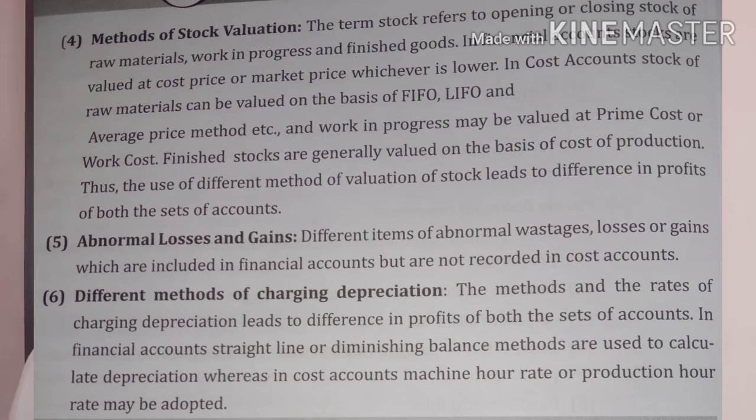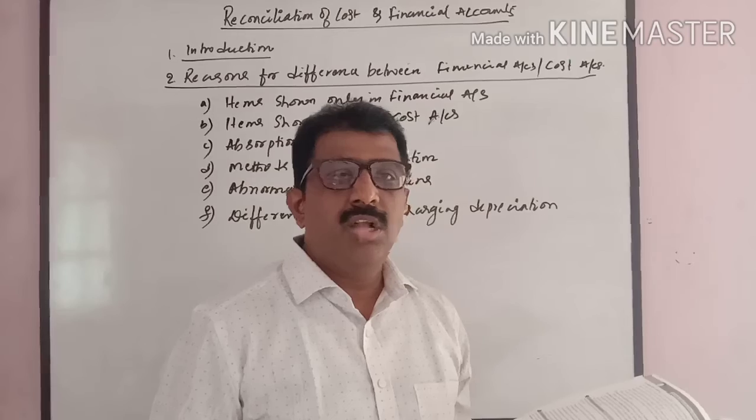Some of the abnormal losses. Abnormal losses mean beyond control; any expenses incurred, the cost accountant will never consider such abnormal losses, but the financial accountant will consider. So there will be a difference because of this. Different methods of charging depreciation. As we already told you, the financial accountant will follow the straight line method or written down value method. The cost accountant may follow some other method. These are the various reasons for the difference between cost and financial accounting.